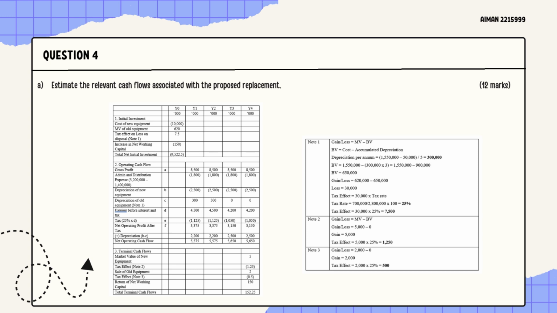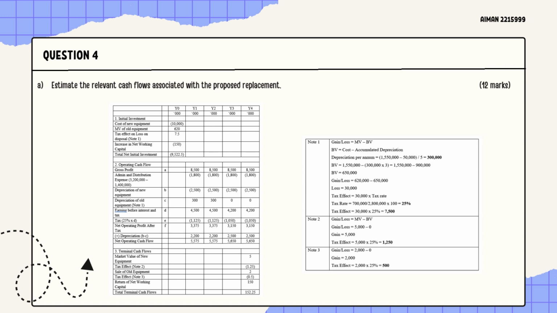And then for the tax rate, in order to compute the tax effect, we have to first find the tax rate. So how do we find the tax rate? From the table that they provide, we can compute the tax rate by dividing the tax by the profit before tax, and then we get a 25% tax rate. So from the 25%, we multiply with the loss that we got earlier, which is 30,000 multiplied by 25%, and then we will get 7,500 ringgit.